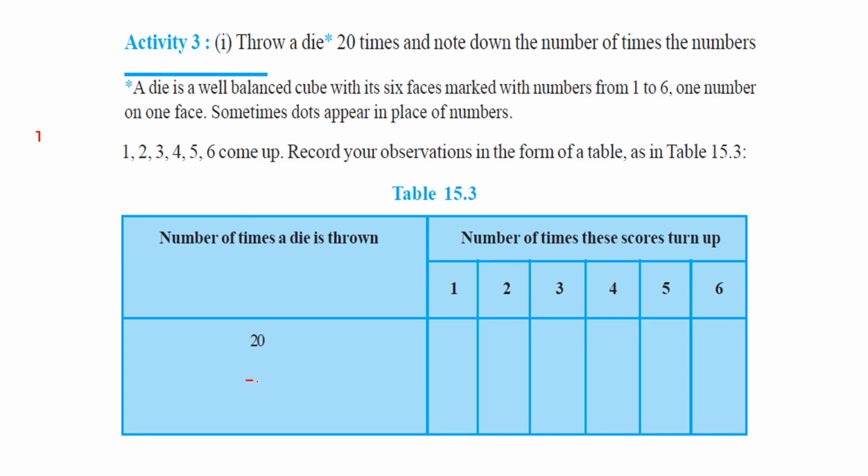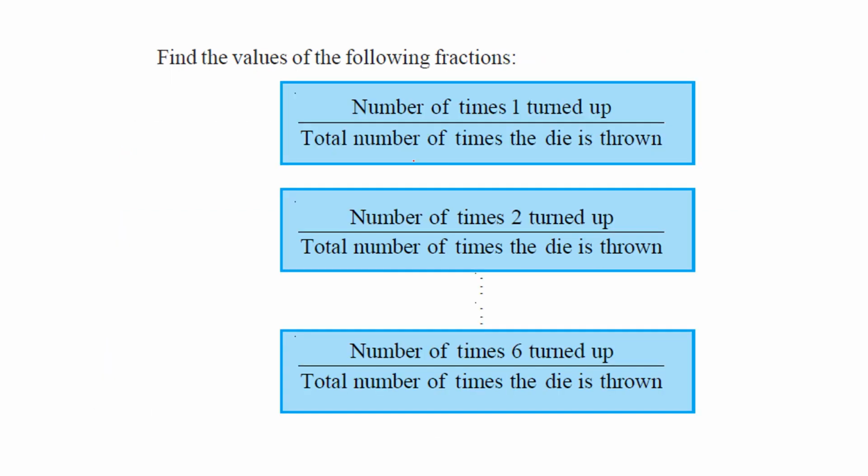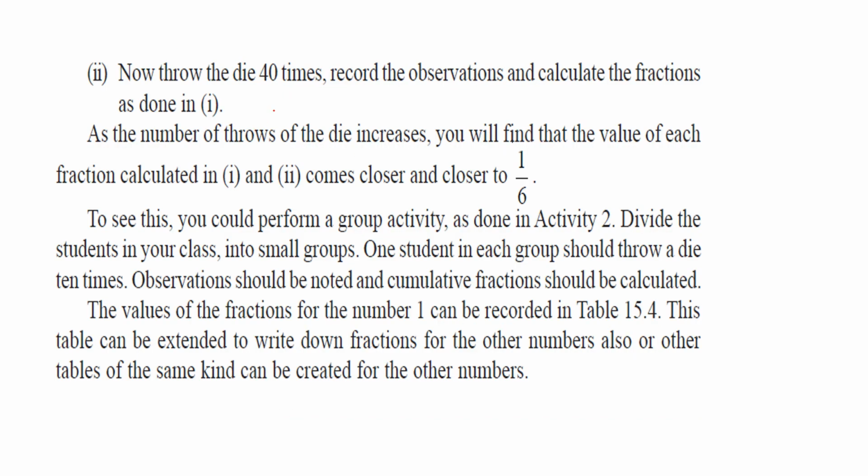You can throw the die and see how many times 1 has come, 2 has come, 3 has come, and you can just go on and on. Like the number of times 1 has turned up out of the total number of times the die is thrown, 2 turns up, 3 turns up, 6 turns up, like this. So if you throw the die 40 times or 100 times, as many times as you want, and if you go higher and higher, the probability of getting 1 or 2 or 3 or 4 or 5 or 6 becomes 1 by 6.